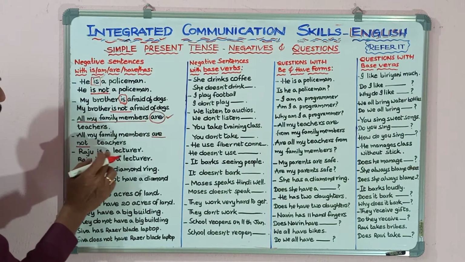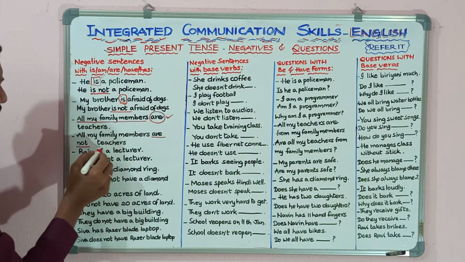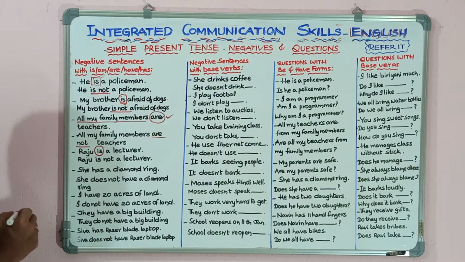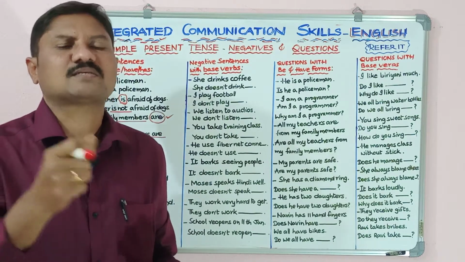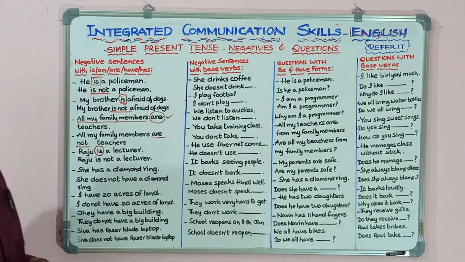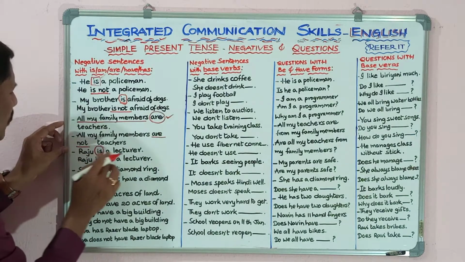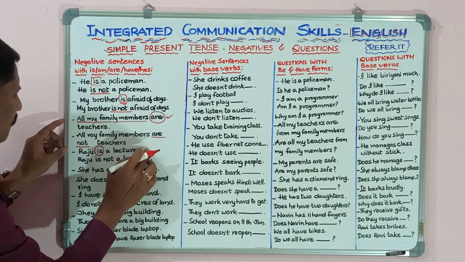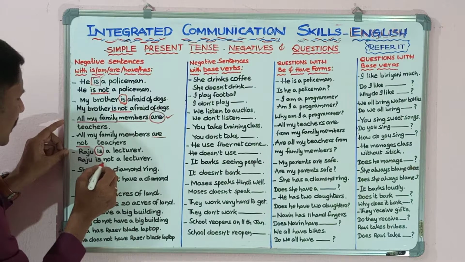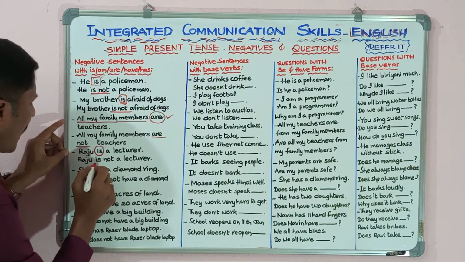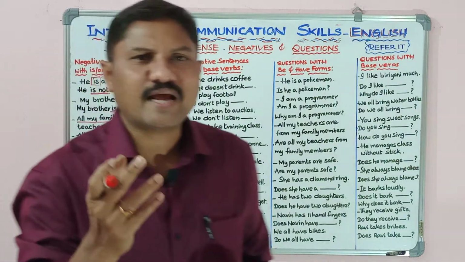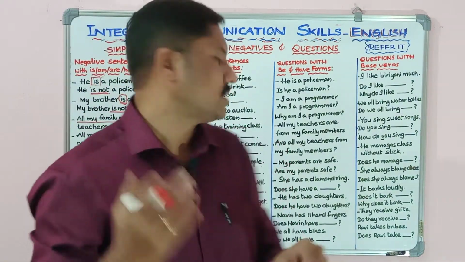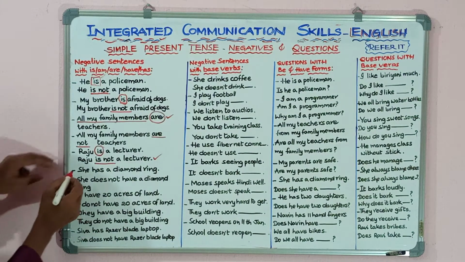Next one, Raju is a lecturer. So find out the verb. Is. Is a be form. It's a helping verb, but it itself acts in the sentence as a principal verb. So that's why Raju is a lecturer. If you want to frame a negative sentence, add not after is. So Raju is not a lecturer. If you use the contracted form, Raju isn't a lecturer. Then come to the next one.